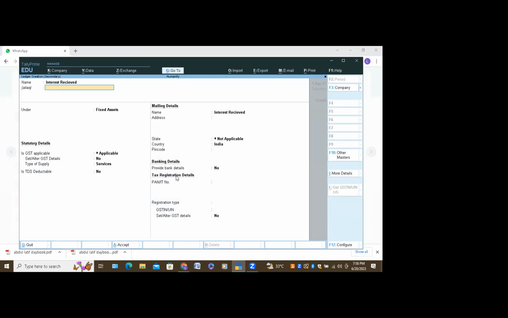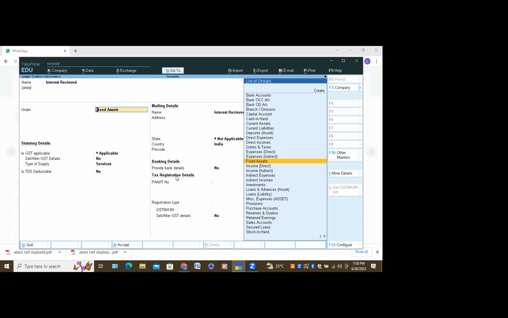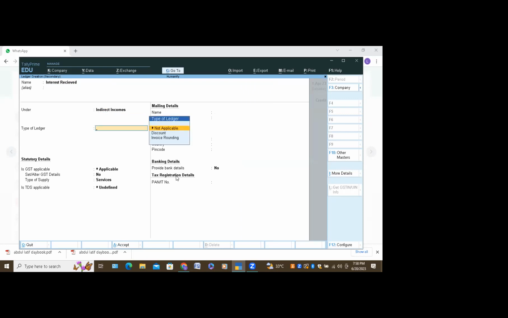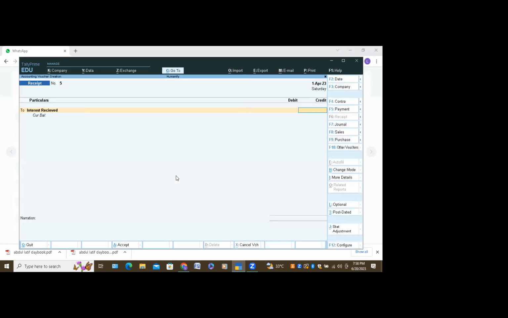Next, Hamad, you have joined through PC. Yes, ma'am. Okay, now you can share your screen. Okay, indirect income. Control A, accept. Let Latif finish this transaction, then you can share your Tally screen.